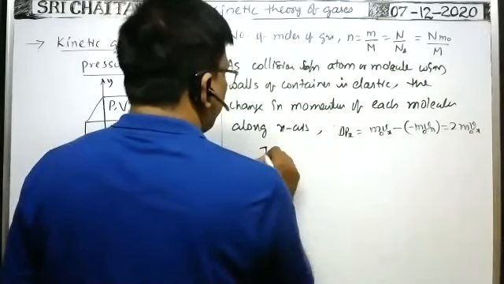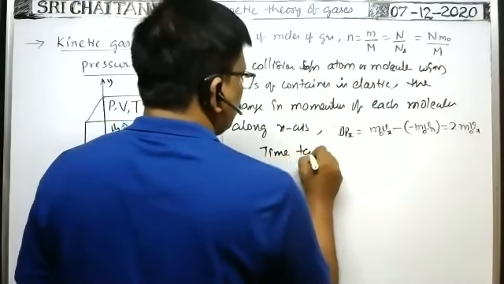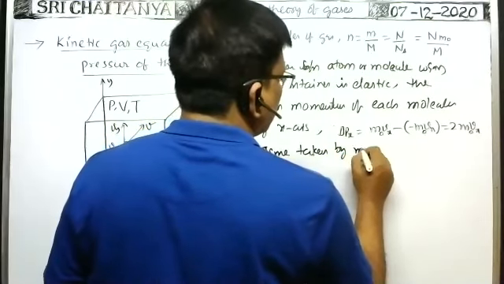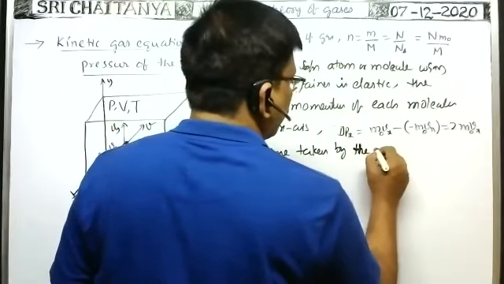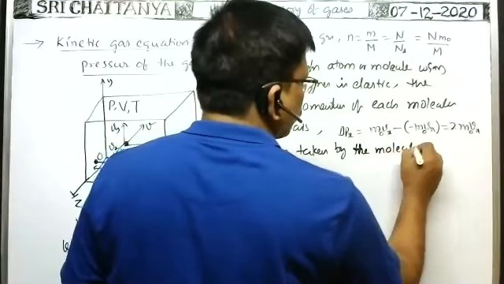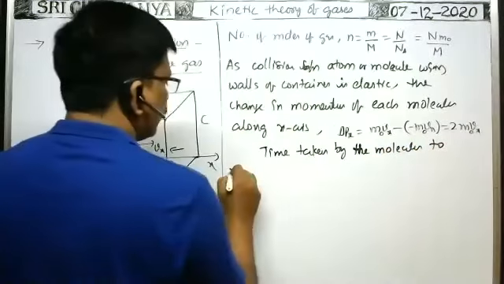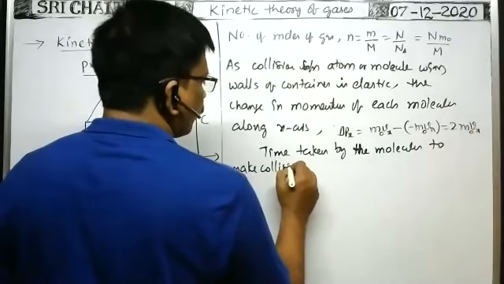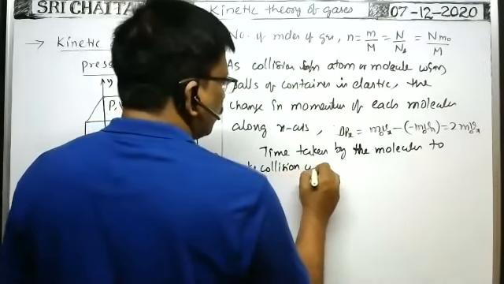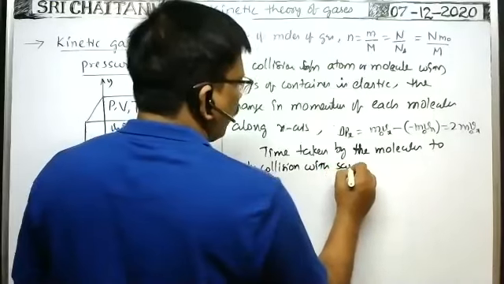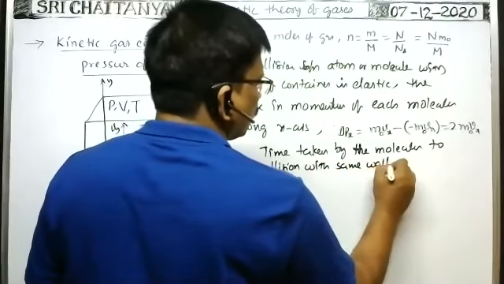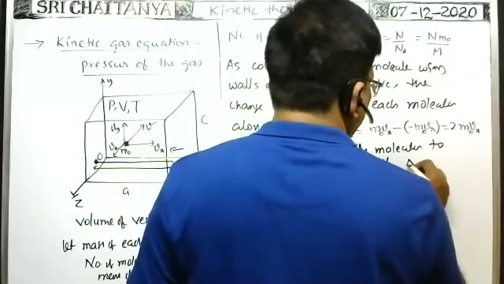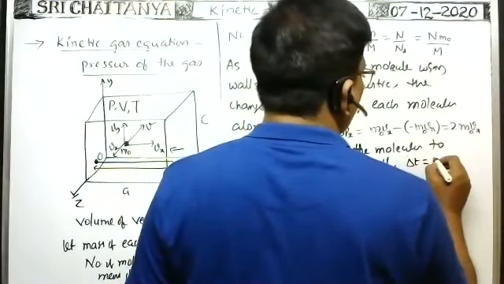Time taken by the molecule to make collision with the same wall, small t or delta t, is equal to total distance traveled.